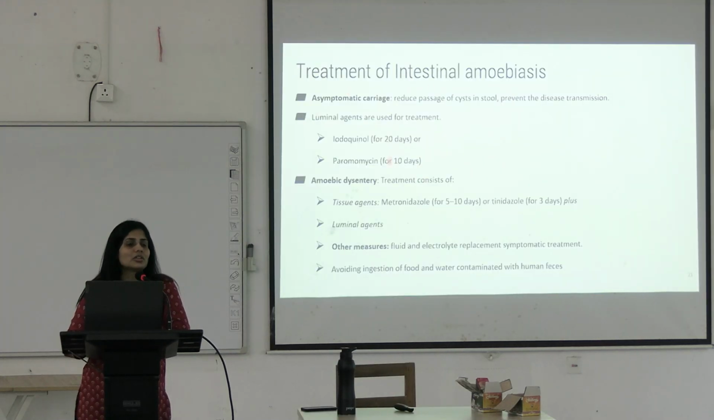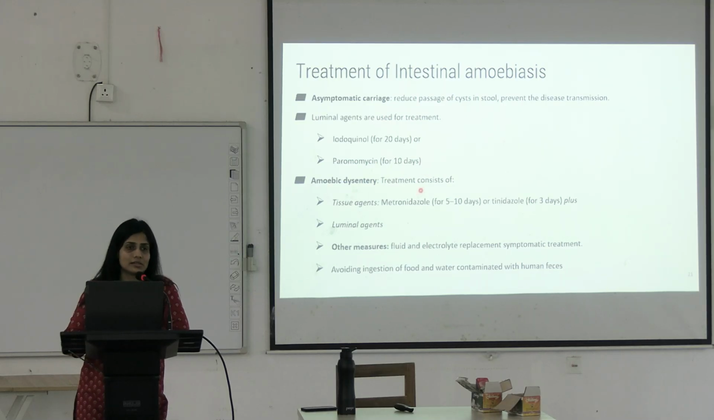How can you treat intestinal amoebiasis? There are 2 kinds of drugs. First is luminal drugs and tissue drugs. What are tissue drugs doing? Was cyst invading the intestinal layer? Trophozoite was invading the layer. So what will it do? These tissue agents will kill the trophozoites within the tissues. But will they act on the luminal agents?